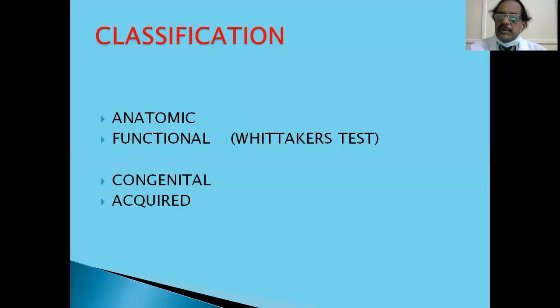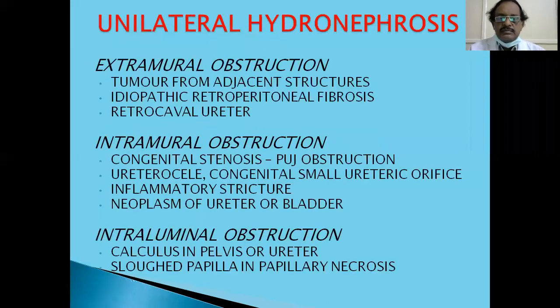Why should there be a functional deficit? It is due to a congenital anomaly. Analogous to this, you have several things in the intestine also, where there is anatomical continuity but there is functional obstruction. Congenital or acquired depends on the cause.